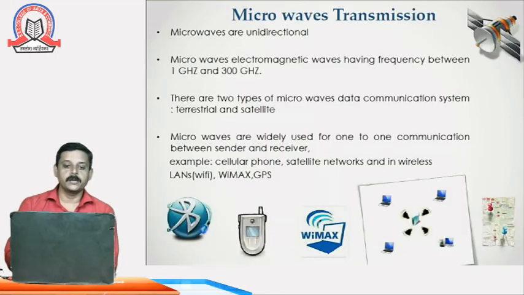For microwave data transmission, it is always unidirectional. Microwaves, which are electromagnetic waves, have a frequency between 1 gigahertz and 300 gigahertz. There are two types of microwave communication system: one is terrestrial and one is satellite. As you can see, we can use Bluetooth signals, cellular phone technology, Wi-Fi or WiMAX, and satellite communication. We can use these microwaves for data communication.